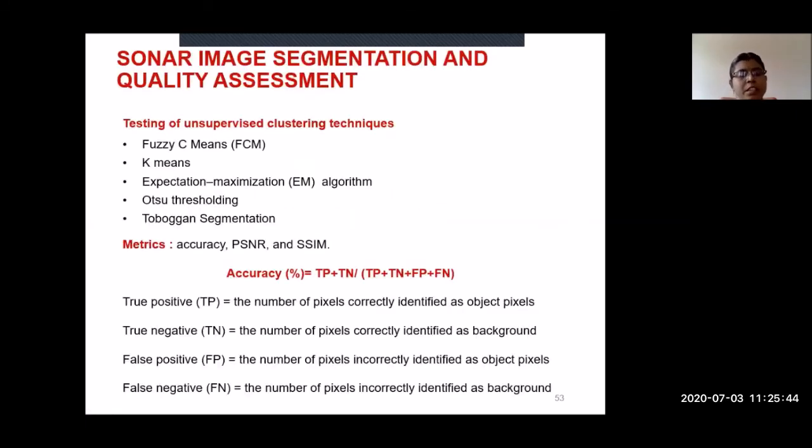See, these are the different types of segmentation: fuzzy C-means, K-means, EM algorithm, ODSO, and tobacco. These are the famous segmentation techniques used for many applications. I have chosen these techniques for my research also, applied them, and found the accuracy of those segmented images. Based on the accuracy, I am going to find which one is better. For that, I have chosen these five different segmentation techniques.